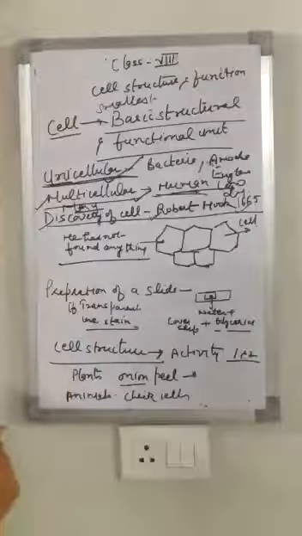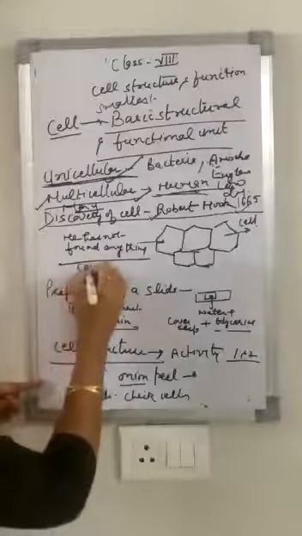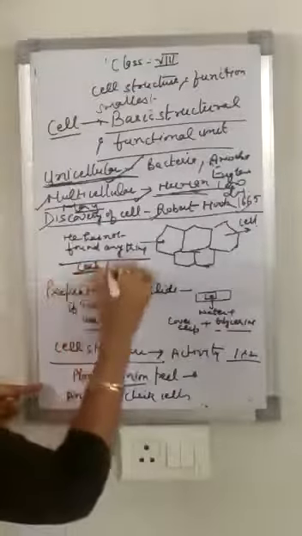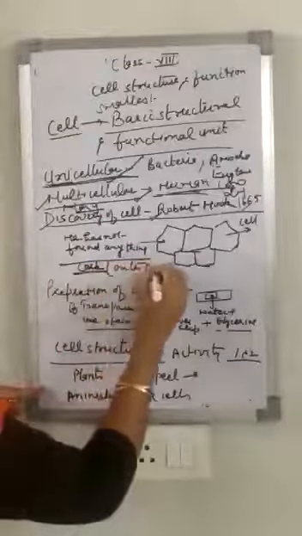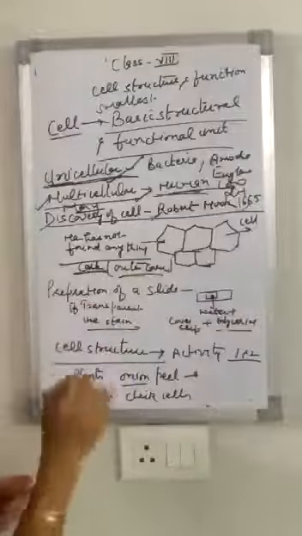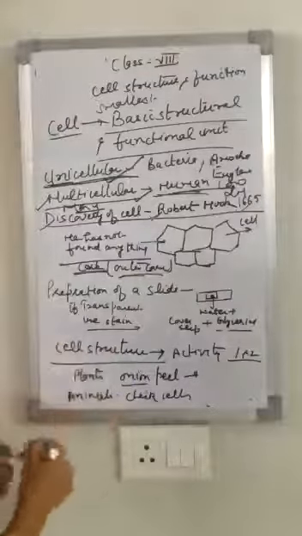Now, what about the discovery of cell? The discovery of cell was done by the scientist Robert Hooke in 1665 with the help of a microscope having a magnifying glass. He took the cork, the outer covering of the plant, and saw it under a microscope.